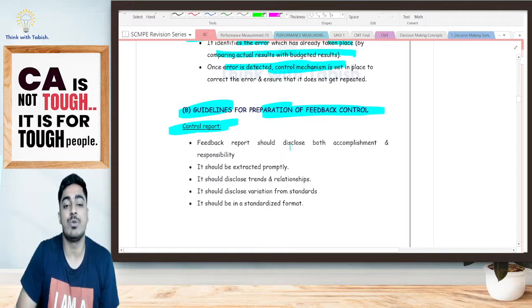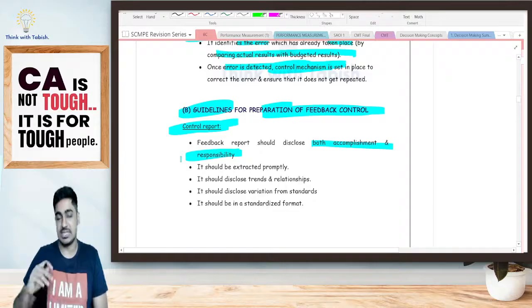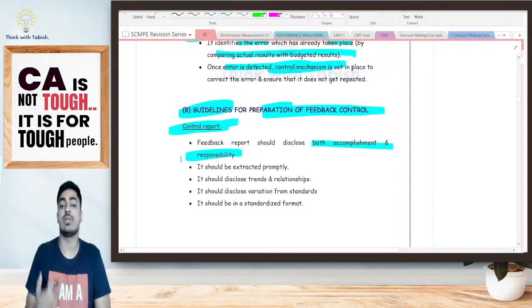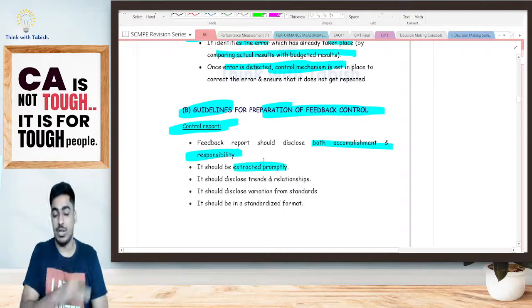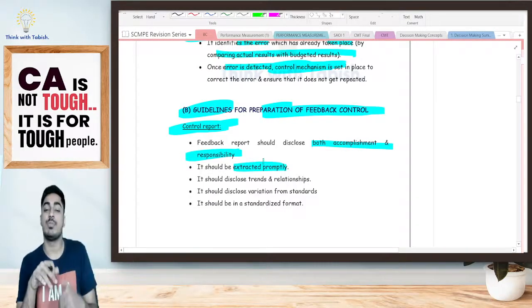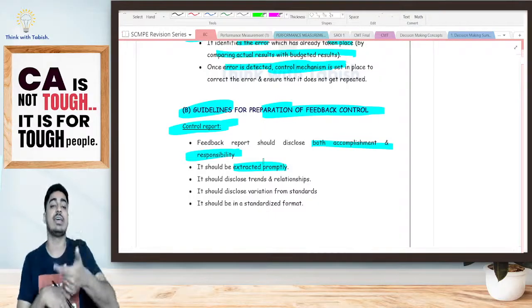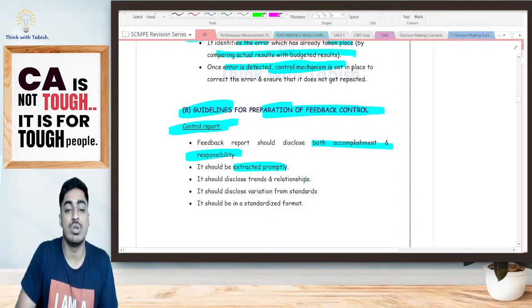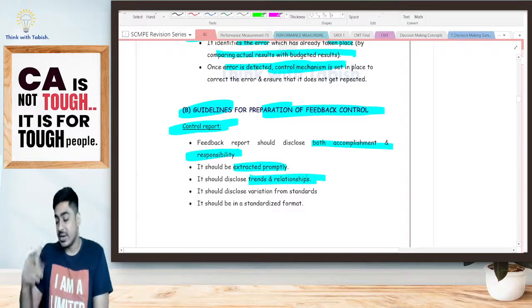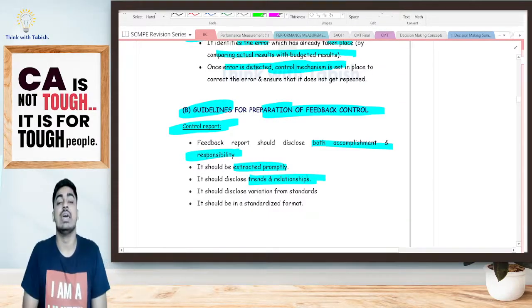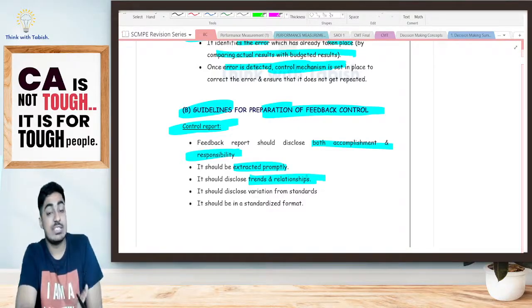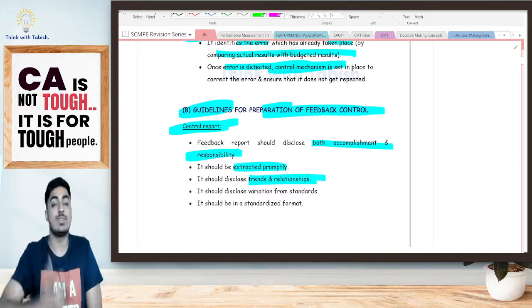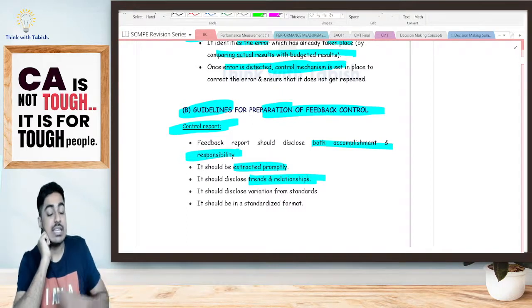Firstly, the feedback report should disclose both the accomplishment as well as the responsibility. Whatever positive is there should be shown, and whatever negative is there should also be shown. It should be extracted promptly, on time, so that based on that we'll be taking corrective action on time. It should disclose both trends and relationships. Whatever trends are there, whatever relationships are there, it should disclose them. For example, the monsoon has increased, because of which sales went down. Sales have reduced. That's a relationship.